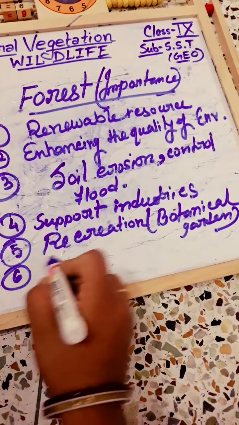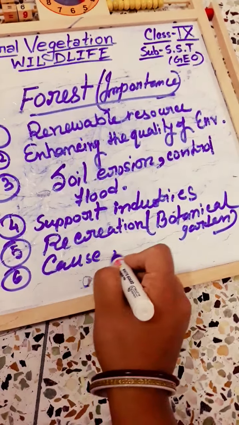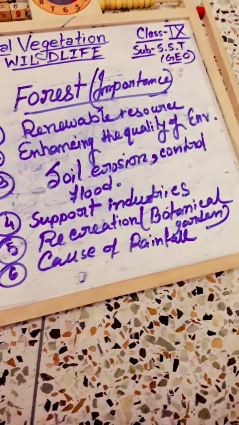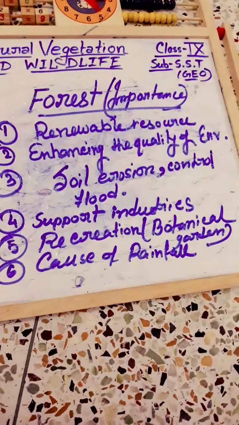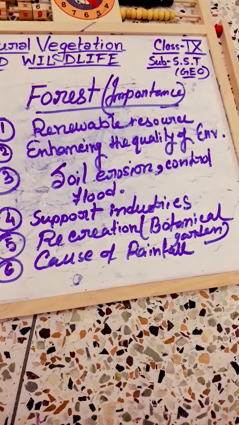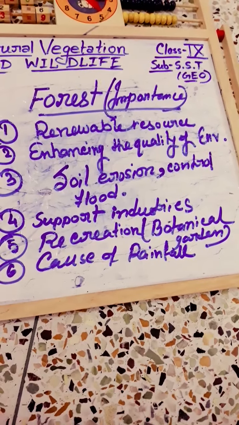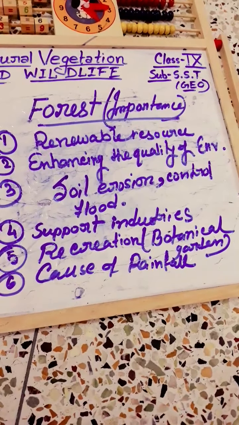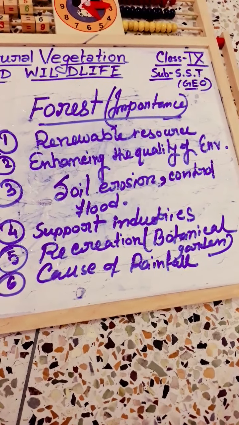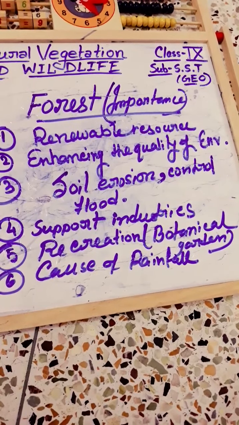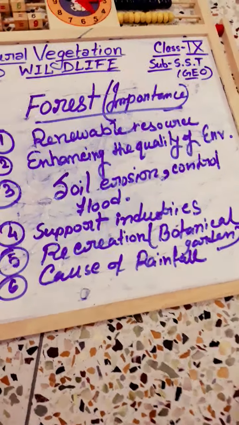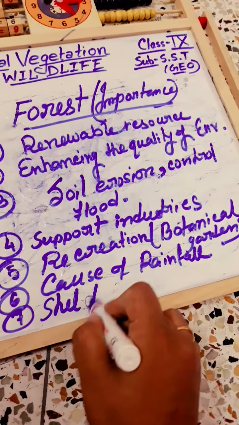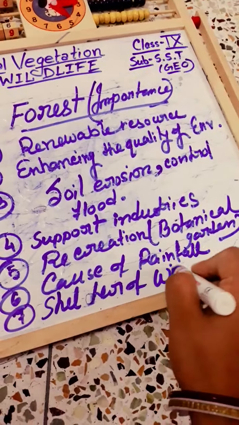So forests are also the cause of rainfall, and rainfall is very important for our agricultural practice, and they also control a huge amount of sun rays or sunlight. So rainfall is a very important factor. So forest also controls and causes the rains. They provide humus to the soil and shelter to the wildlife.